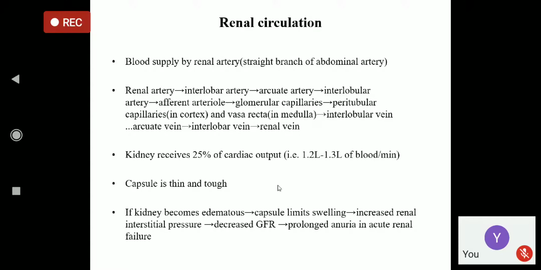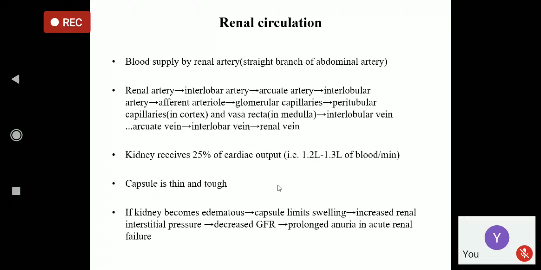Now, there are three portal systems in our body. One is the hypothalamo-hypophyseal portal system. In the hypothalamus, there is a tuft of capillaries, then there is a vessel, and after that the vessel divides into capillaries in the hypophysis, or the anterior pituitary. Anterior pituitary is hypophysis. So this is called the hypothalamo-hypophyseal portal system. Number one.